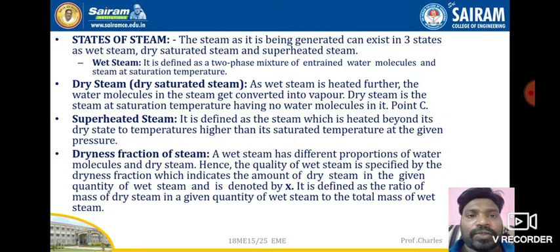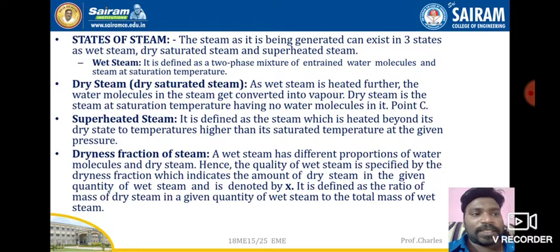Now moving on to superheated steam. It is defined as steam which is heated beyond its dry state to temperatures higher than its saturation temperature at the given pressure. So what does it mean? When you reach the dry saturated steam, if you supply more heat, it will move on to the superheated region. The steam which is available in the superheated region is nothing but superheated steam. So this is how we should understand the different types of steam: wet steam, dry saturated steam and superheated steam.